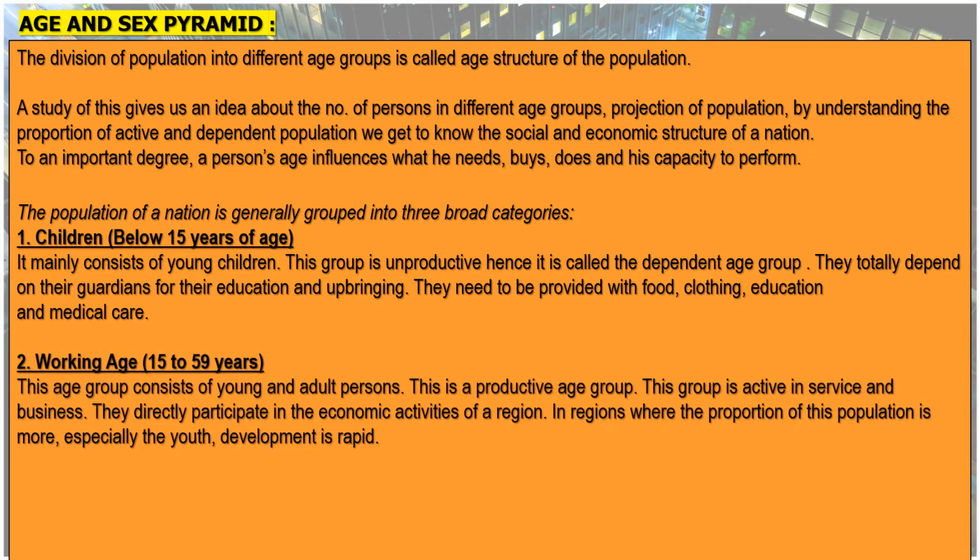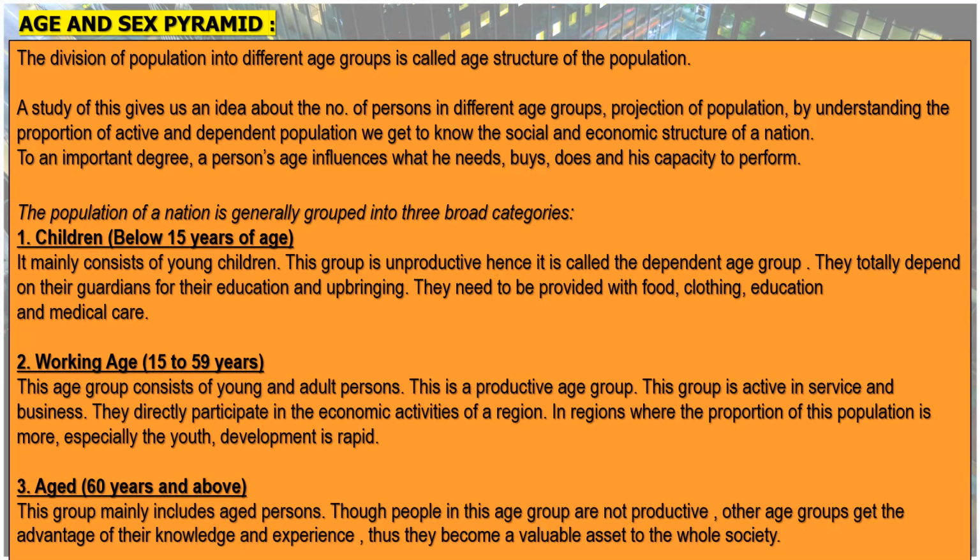The second age group is the working age, that is people with an age of 15 to 59 years. This age group consists of young and adult persons. This is a productive age group, wherein people go for work. This group is active in service and business. They directly participate in the economic activities of a region. In a region where the proportion of this population is more, especially the youth, development is rapid.